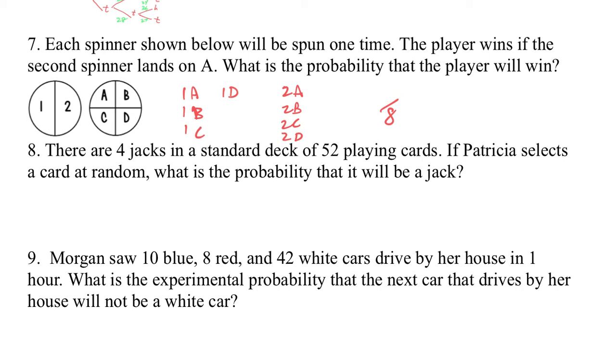How many of them happen for A? It's 2 times in 8. It's 1 in 4, or 25% of the time.